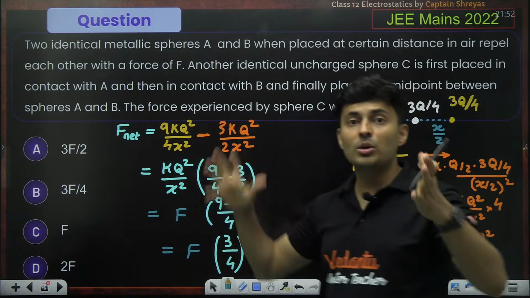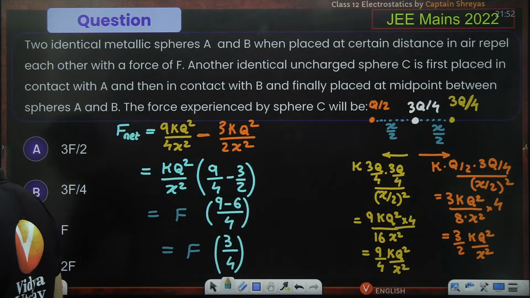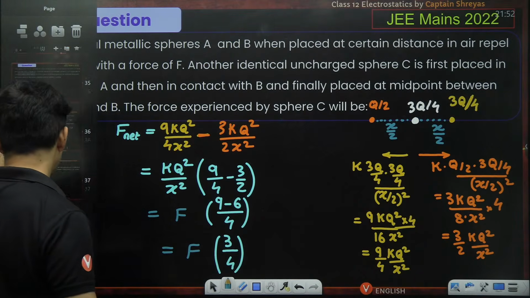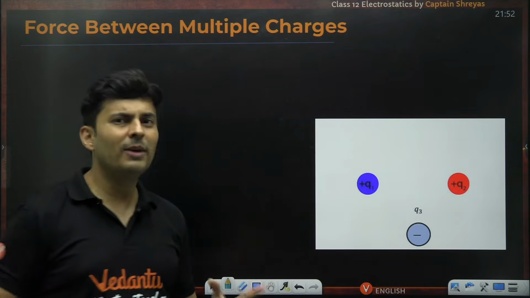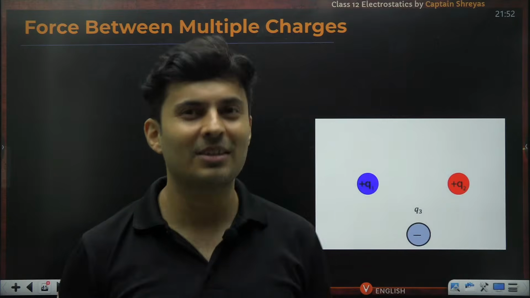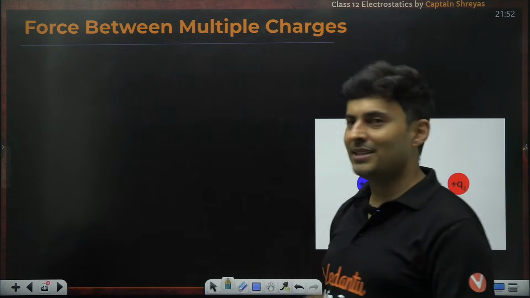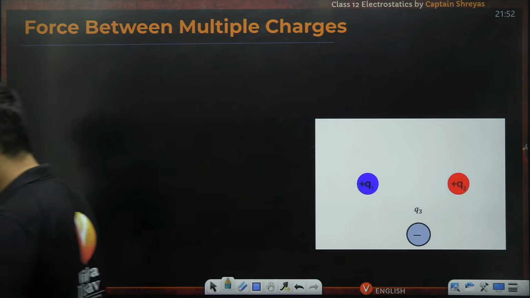So a very lengthy question in JEE Mains can also come like this. I hope you guys got it. These kinds of questions can also come in the examination. Now, what we did actually was we skipped one theory concept deliberately, because I wanted to see whether you guys understand this question. And that was actually force between multiple charges.